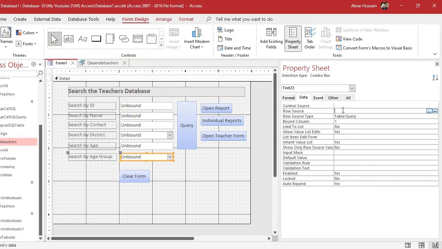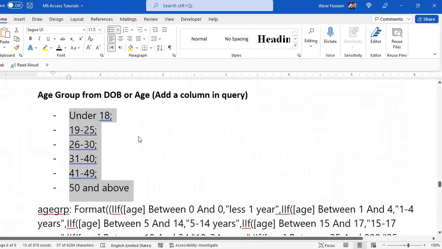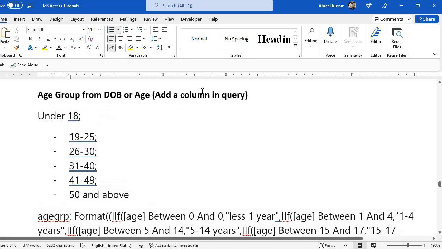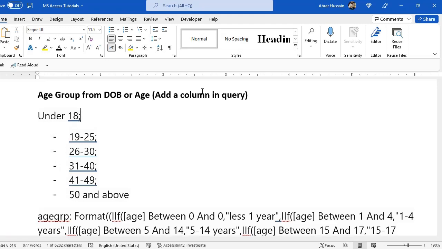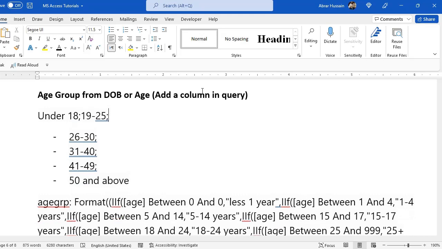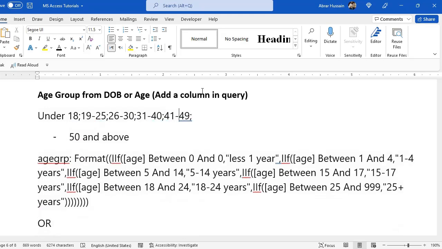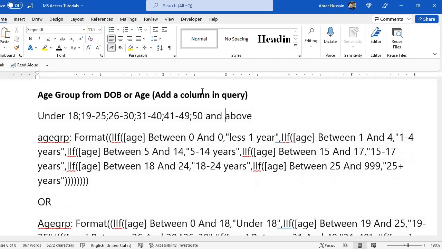Now if you don't have a table and you want to type it here, you just need to change this table query to value list, and here type all these criteria. We already have these criteria, and between each criteria in Excel we use a comma, but here you have to use a semicolon. So just bring all these separated by semicolon. I just typed them here, or you can type them there also.